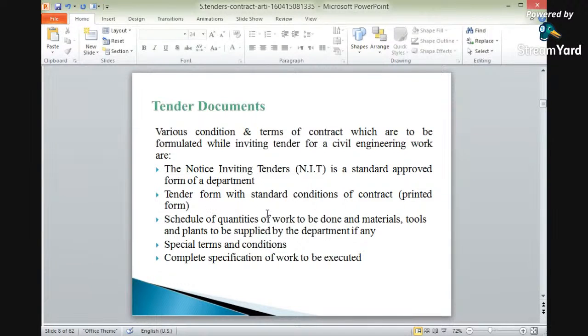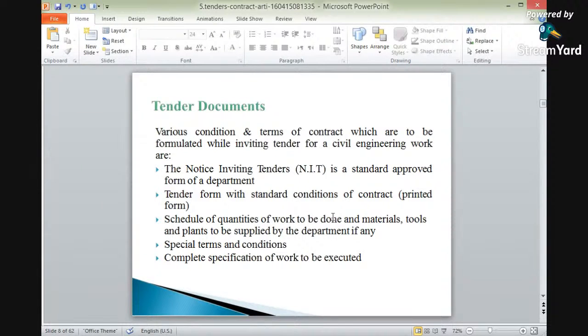Again, the tender form with the standard conditions of contract, that is in printed form, is to be attached. Already we have seen in the previous slide what a tender form is. The tender form with all the heads mentioned in it is to be filled and attached, with the standard conditions of a contract in printed form.